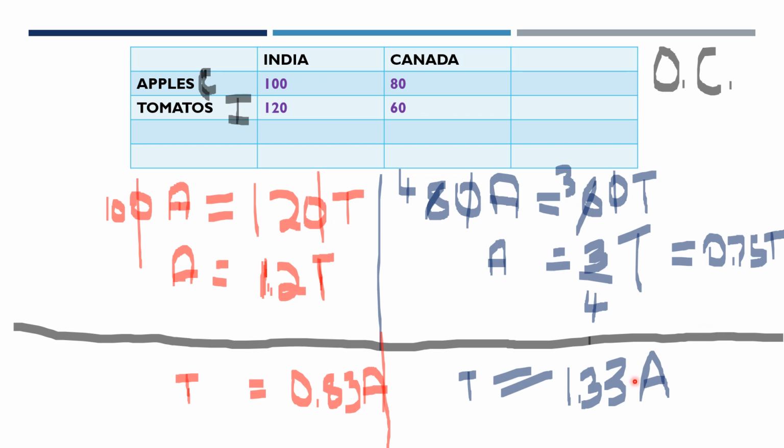Which one is greater out of 0.75 and 1.33? 1.33 is greater, which means 0.75 is the lesser sacrifice. So Canada will be at an advantage if it is producing apples, and the reason is that the opportunity cost is lesser.